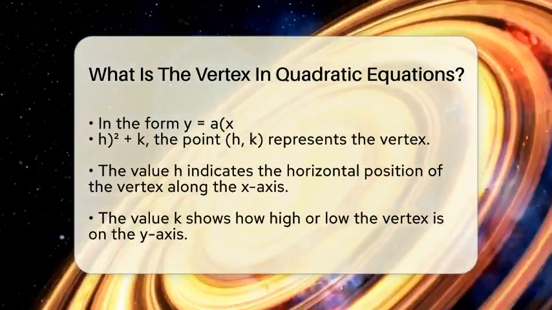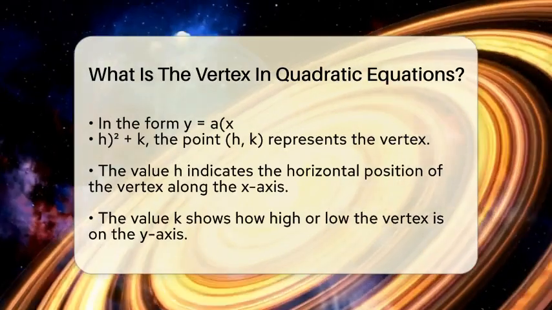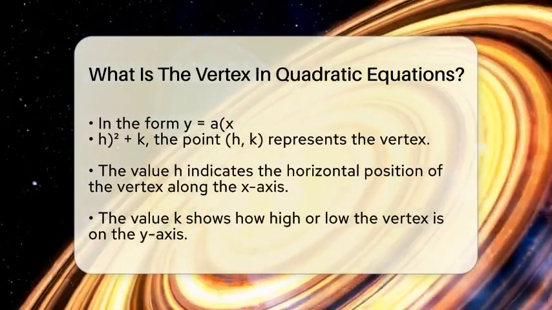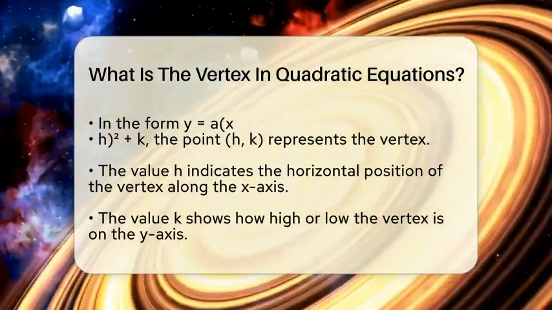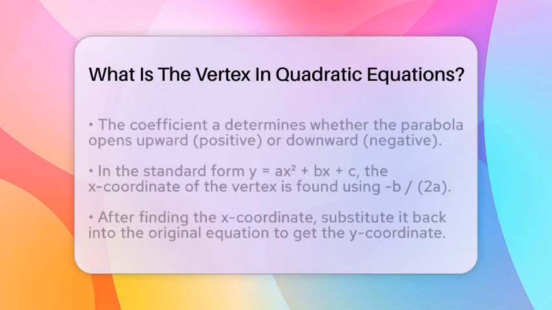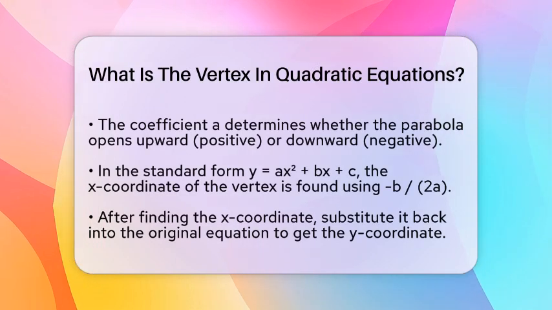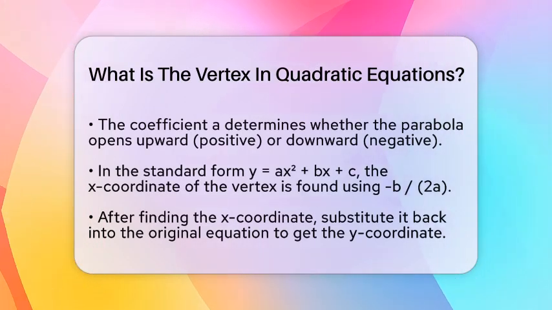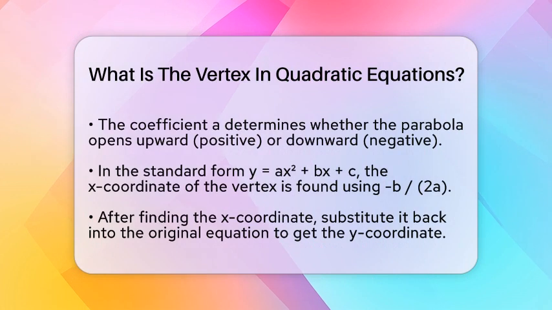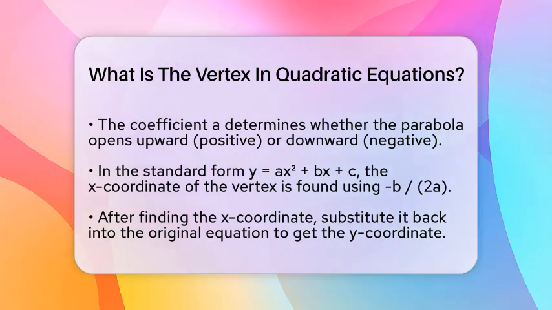When the quadratic is written in the standard form y equals a x squared plus b x plus c, you can find the vertex by using a simple formula. The x-coordinate of the vertex is negative b divided by 2 times a. Once you have that x value, you plug it back into the original equation to find the y-coordinate. This gives you the exact point on the graph where the parabola reaches its peak or valley.